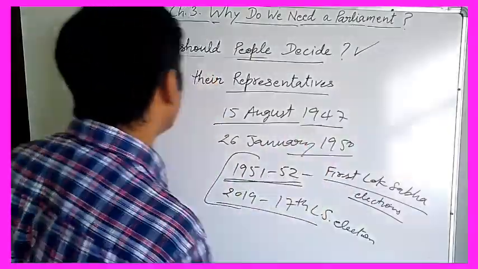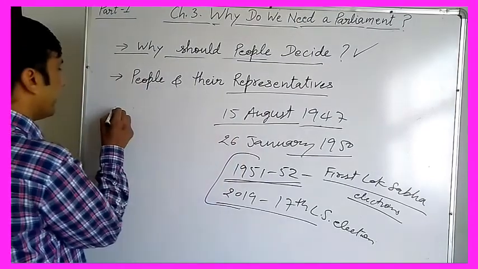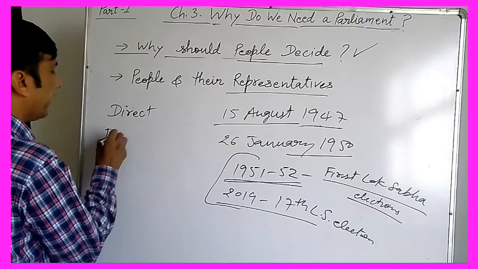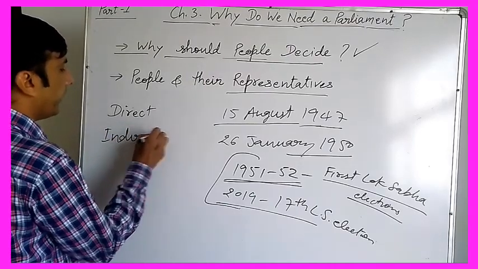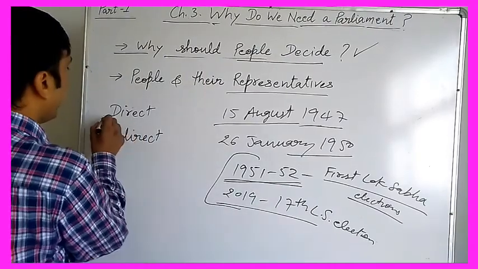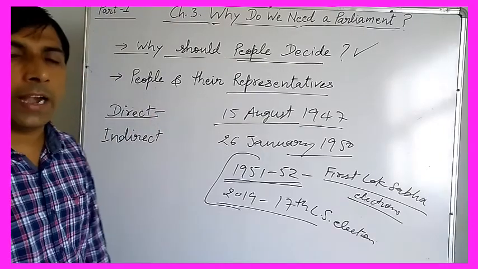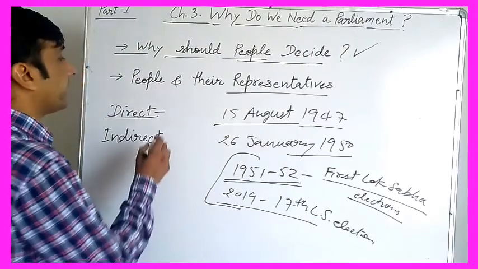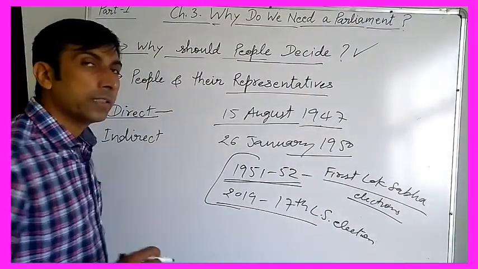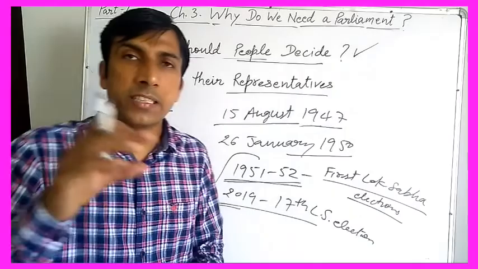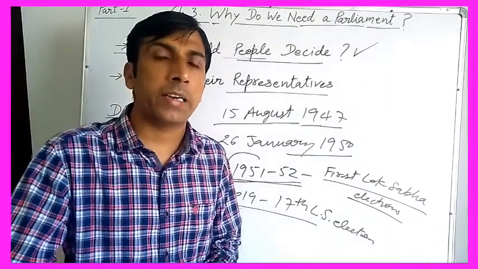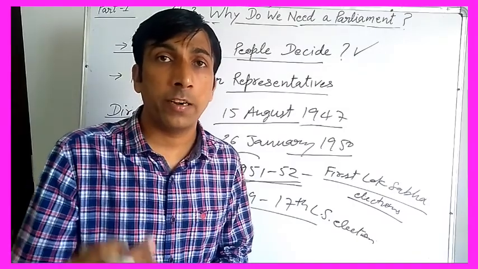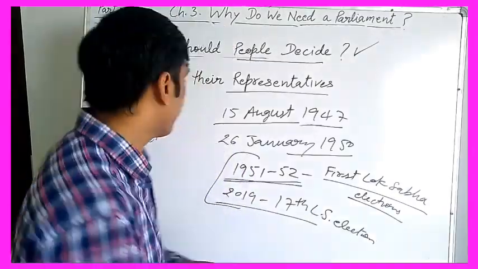Let's try to understand democracy. Mainly there are two types of democracy: direct democracy and indirect democracy. In direct democracy, the head of the state or the government is directly elected by the people, number one. Second thing, in the decision making process, the people are directly involved through referendums. Understand? Through referendums and other kinds of surveys.